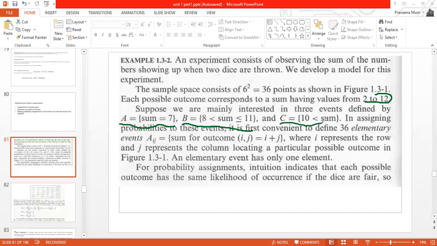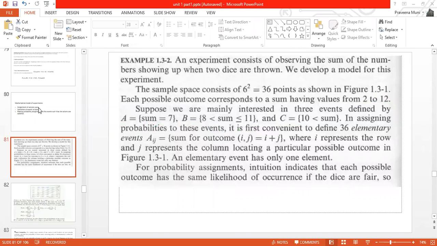These are the three events we have assigned. What is the first event? The sum is equal to 7. The second event is the sum varying from 9 to 11, whereas C is sum greater than 10. After 10, that is 11 and 12, what is the maximum value the sum can have? It is 12. So these are the events we have assigned.